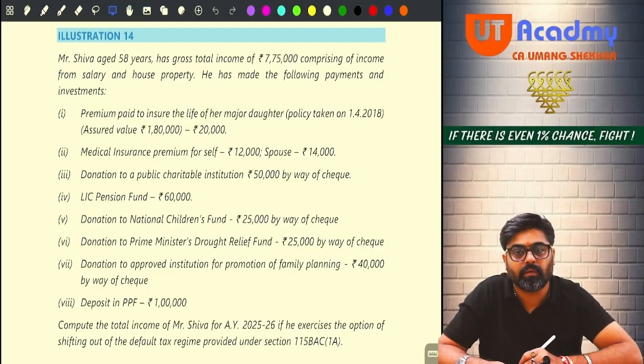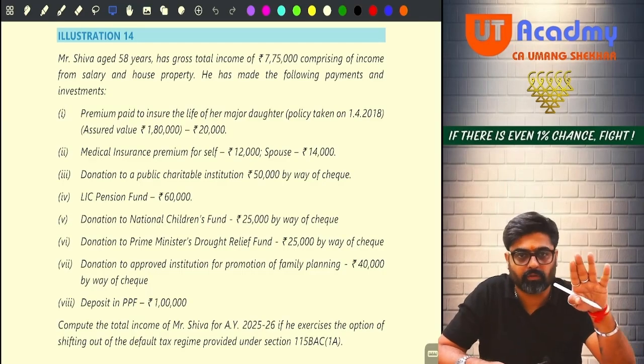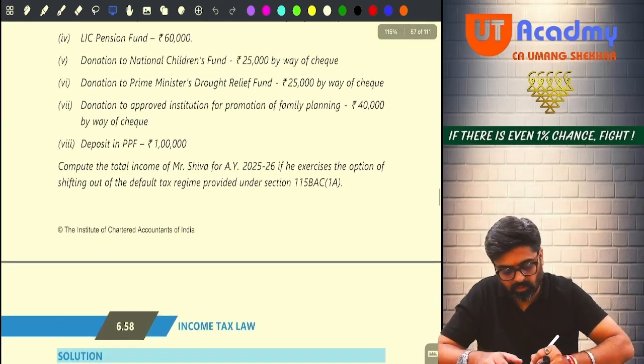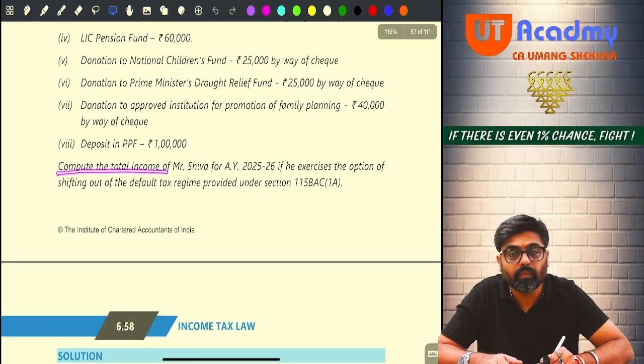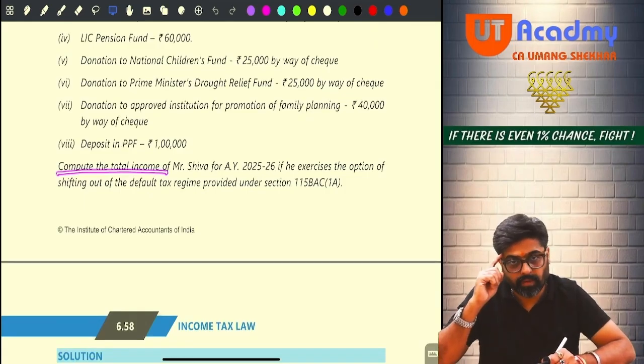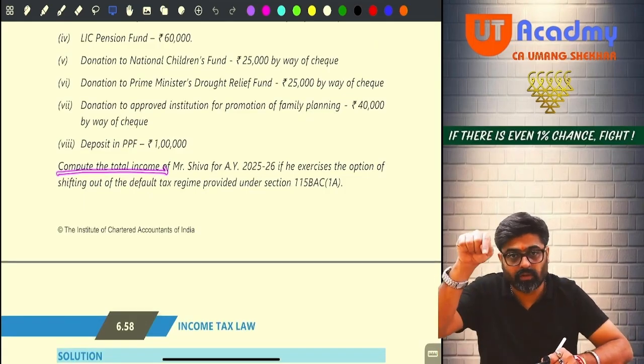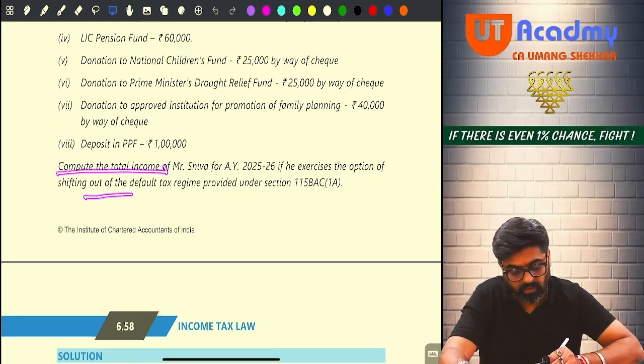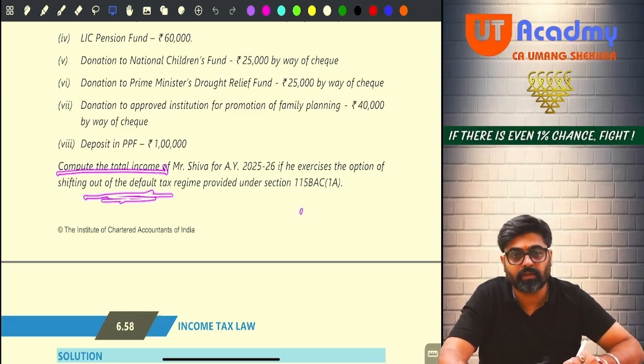Pay attention. When you are going to solve this question, first see what the examiner wants you to do. You have to keep this in mind. From this question, you are supposed to compute total income, assuming that you are shifting out of the default tax regime.